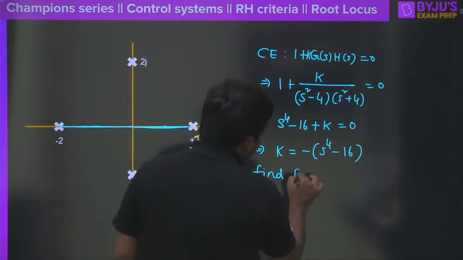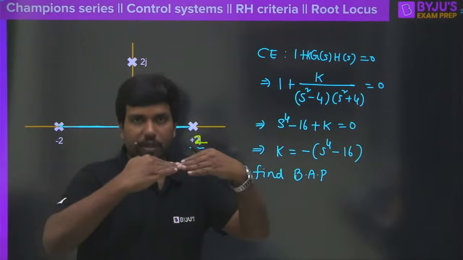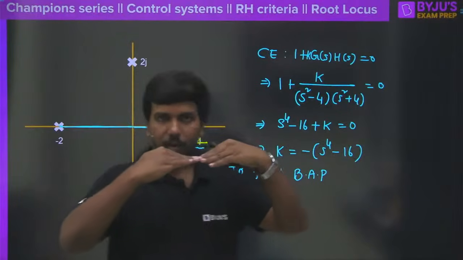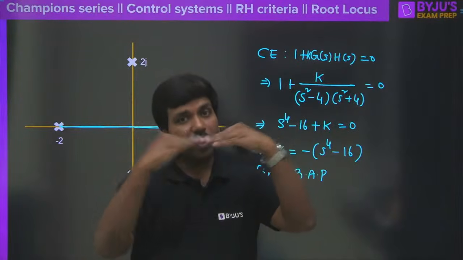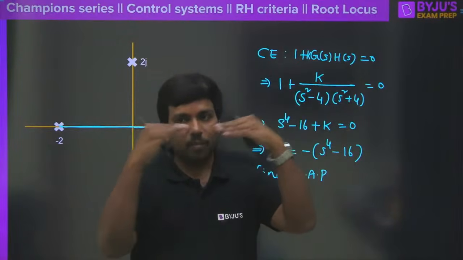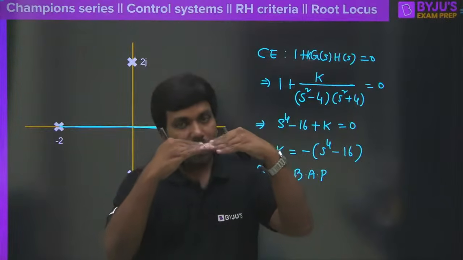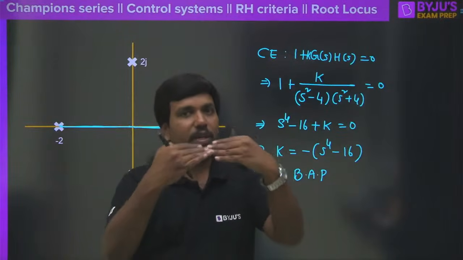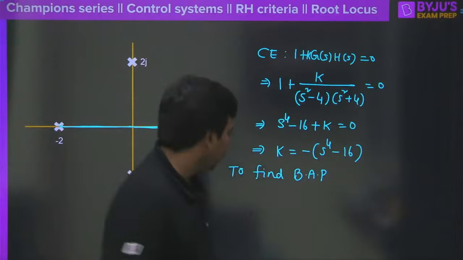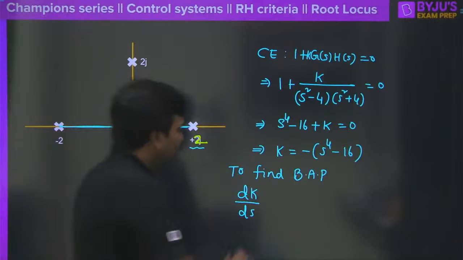Usually at the breakaway point, the root locus branches come and meet together. When they meet together at the point of contact, the velocity will become 0. Here the velocity is nothing but the inverse of the variation of the root locus plot with the sensitivity. So in fact that is dk by ds. Probably you people know this, correct? dk by ds should be equal to 0.